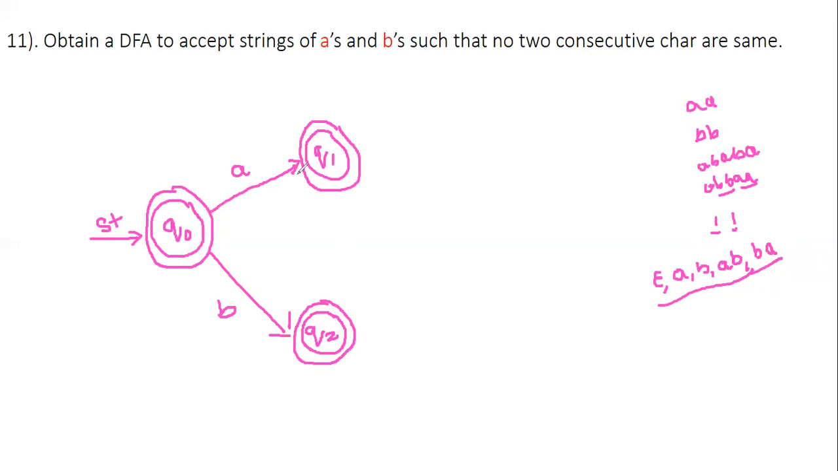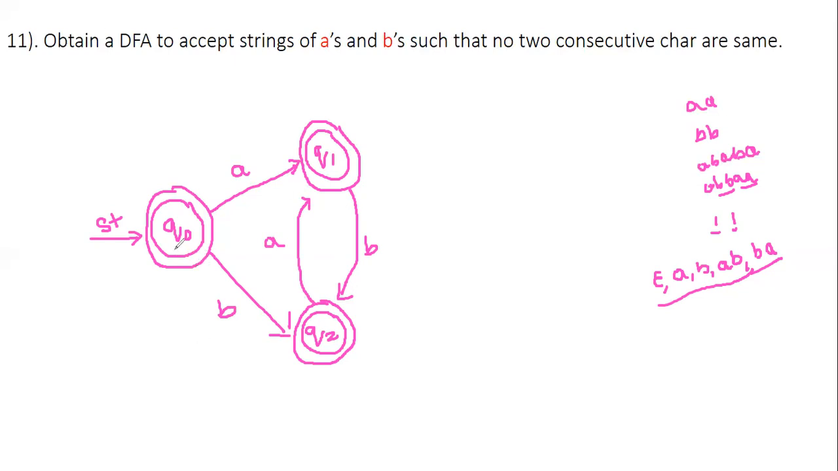See, A we are having over here, and it is a final state. When we are receiving B, if I transfer that to Q2, then AB will be accepted. Then later, if you are having BA, Q0 to Q2 on receiving B, Q2 is a final state, let it be. Then Q2 on receiving A will transfer to Q1. Now epsilon, A, B, AB and BA will be accepted by this particular DFA.